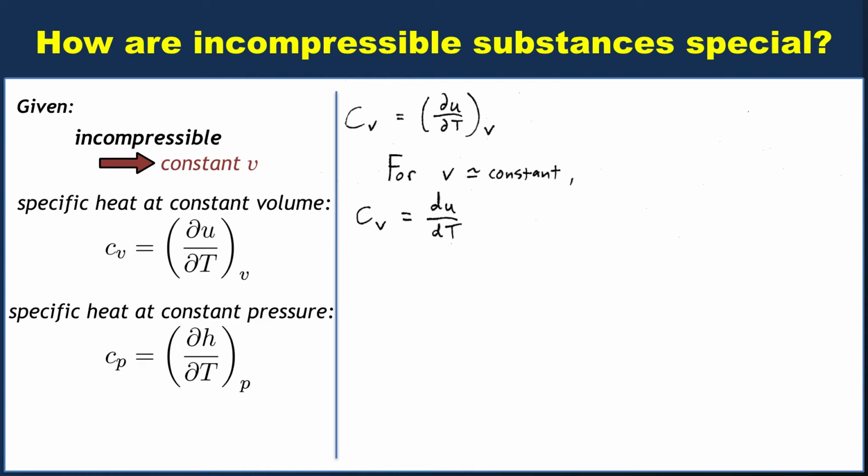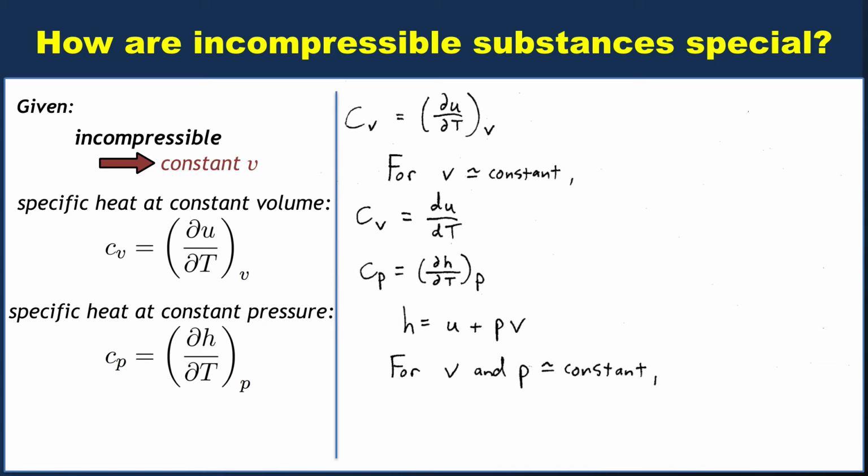Okay, so what about the specific heat at constant pressure? Well, that is normally written partial h, partial T with fixed p. We can write out the full expression for the specific enthalpy. So little h is little u plus p little v. Well, in that case, if we're holding v and p constant, wait a second, where do I get that? Well, we already said that we're considering an incompressible substance, so little v has to be constant. p has to be held constant in the specific heat for constant pressure. It's even in the name, right? That little subscript p tells us we're holding p constant.